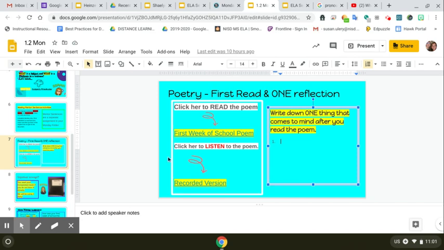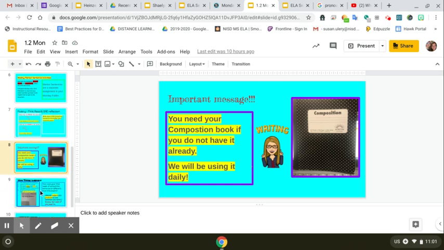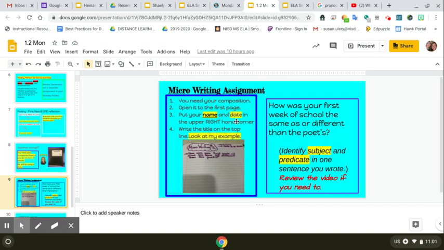Okay, also, you are going to need a composition book just like this, because we are going to start doing some micro writing. Here's an example of what your paper should look like, your name and date in the upper right-hand corner. You want to make sure that you look at my image and follow it exactly. Then in your composition book, you're going to answer this question. How was your first week of school the same as or different than the poet's?